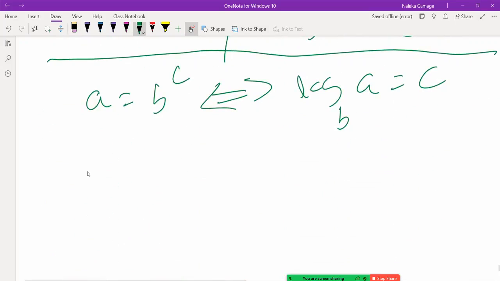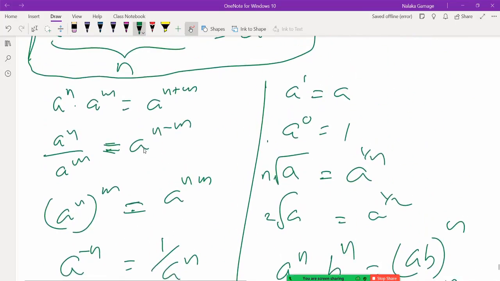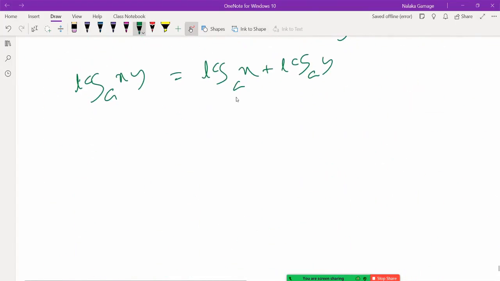So then what are the rules? I know they are the same rules that are in indices. So log a of xy can be written as log a x plus log a y. Multiplication becomes addition. Division becomes subtraction. Multiplication becomes addition.